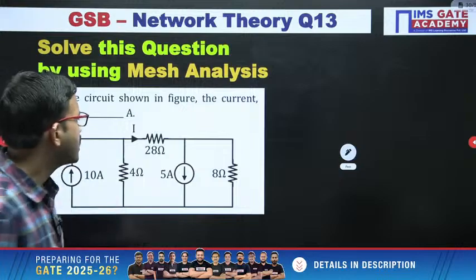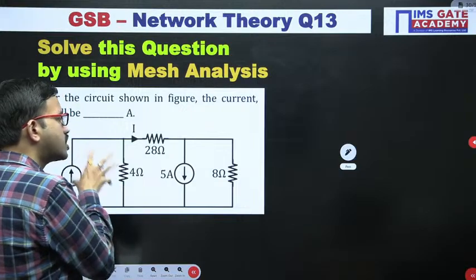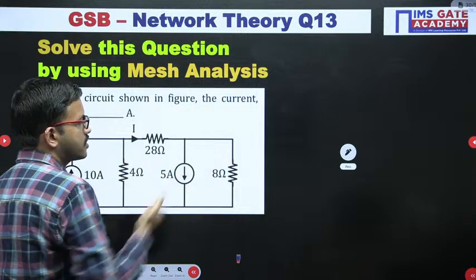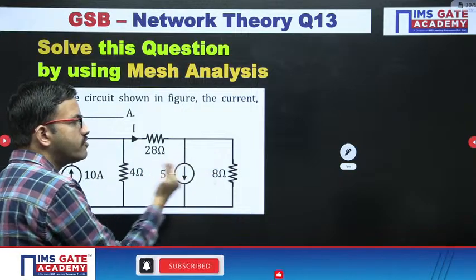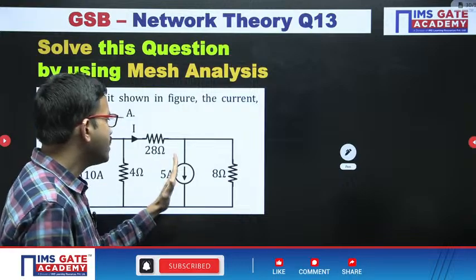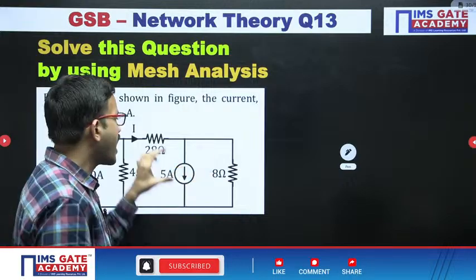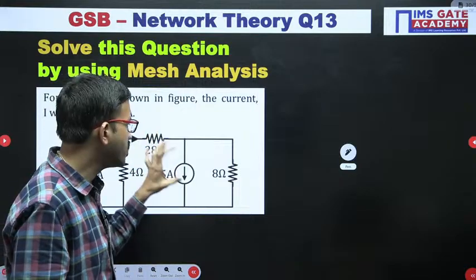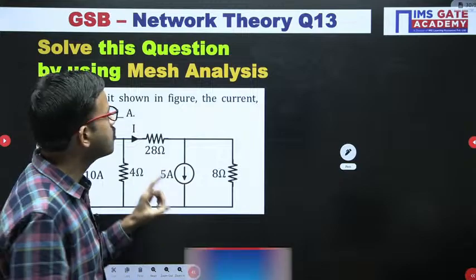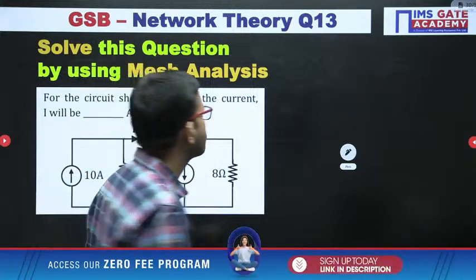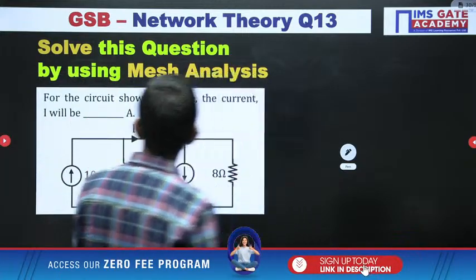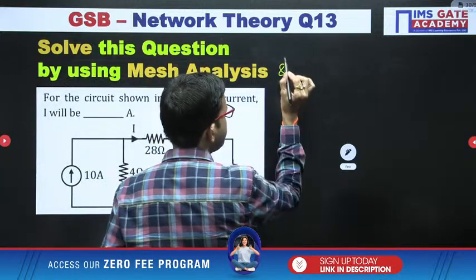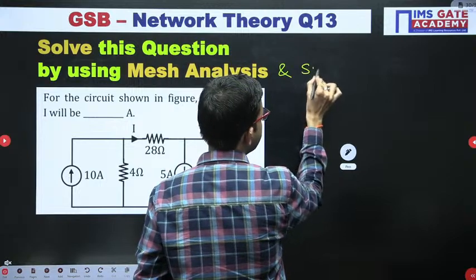No. Because for the first mesh there is no problem, but for the second mesh and third mesh, you are having a current source which is common for both the meshes. Whenever a current source is common for both the meshes, and we don't know the voltage across it, then we have to use the concept of super mesh. So here you can mention the heading: we have to solve this question by using mesh analysis and by using the super mesh concept.